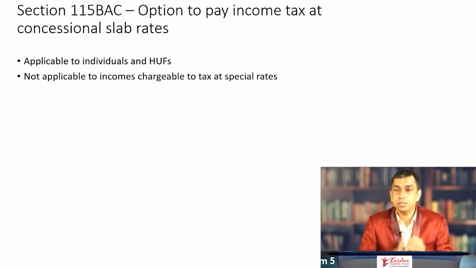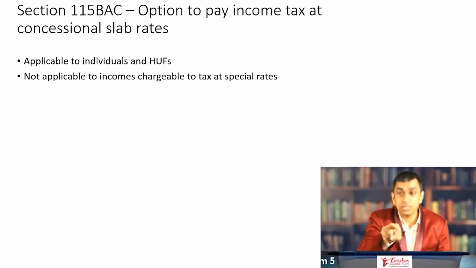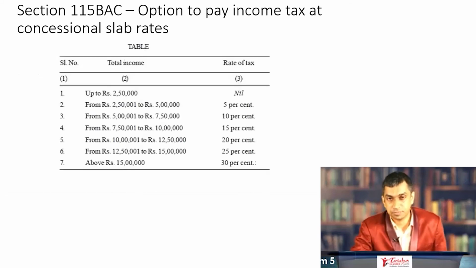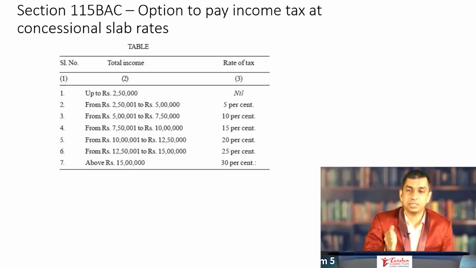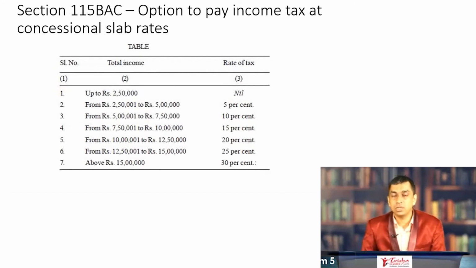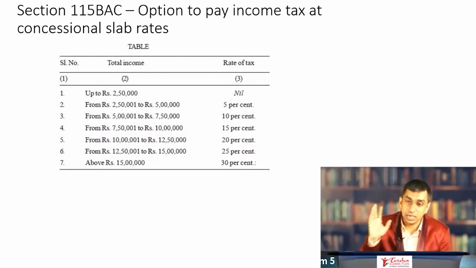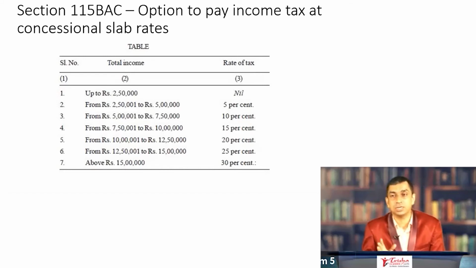Number one, applicable only to individuals and HUFs. Number two, it is not applicable to those incomes which are chargeable to tax at special rates. This is the slab rate that is mentioned. Remember this very simply. Do remember that the gap is 2.5 lakh in every slab, starting with the first 2.5 lakh where the whole entire income is exempt, up to 15 lakh. As far as the rates of tax go, the rates of tax are always in multiples of 5, starting with 0 and then 5, 10, 15, 20, 25, and finally resting at 30% once the income crosses 15 lakh rupees.